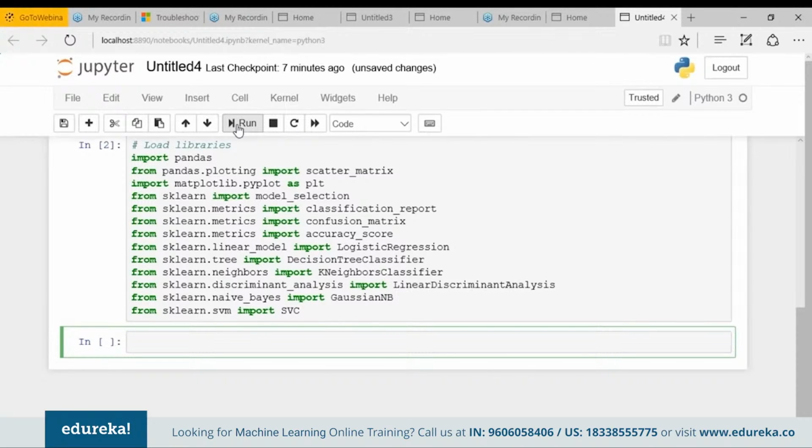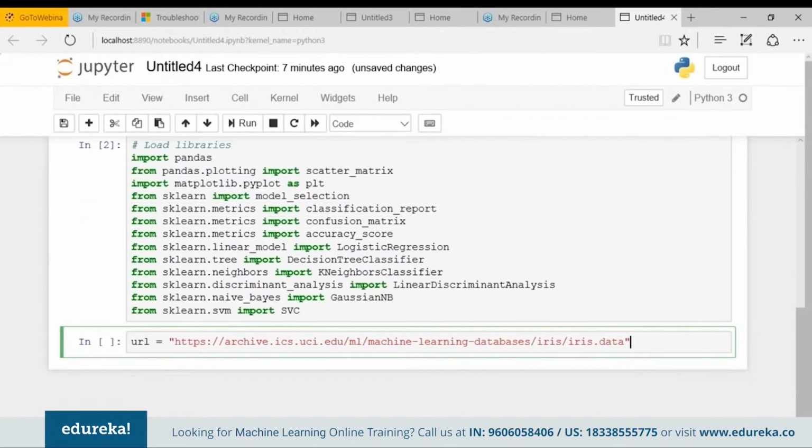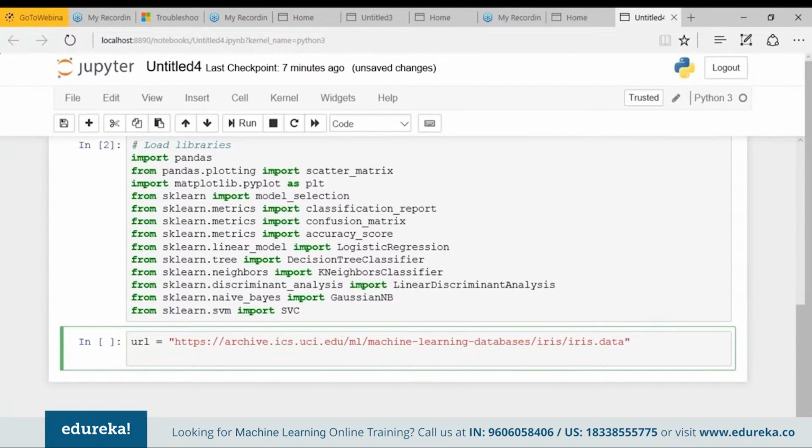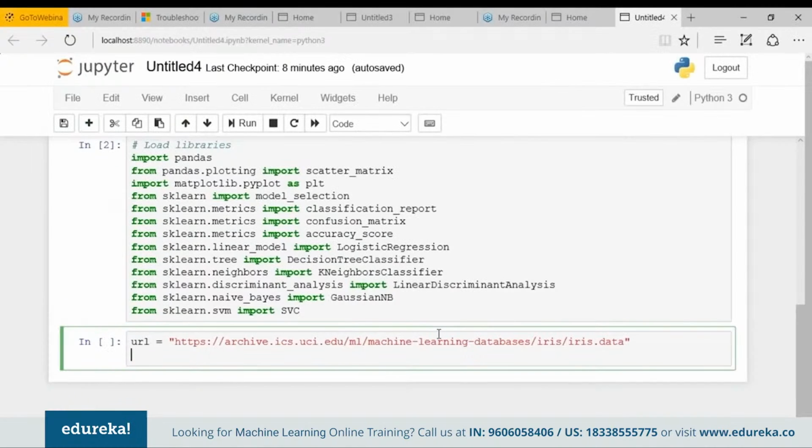So let's now move ahead and load the data. We can load the data directly from the UCI machine learning repository. First of all, let me tell you, we are using Pandas to load the data. Let's say my URL is this. This is my URL for the UCI machine learning repository from where I'll be downloading the dataset. Now I'll specify the name of each column when loading the data. This will help me later to explore the data. So I'll just copy and paste it down. I'm defining a variable names which consists of the various parameters including sepal length, sepal width, petal length, petal width, and class. These are just the names of the columns from the dataset.